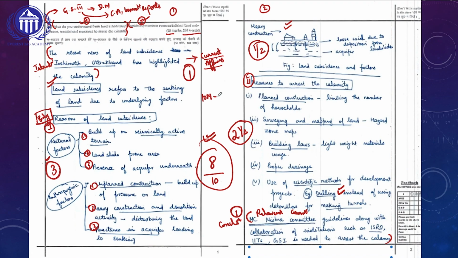and we need to always come up with the maximum number of points. And whenever we are writing a 10-marker question, my suggestion would be to try to come out with a minimum of 6 points to a maximum of 10 points. Here, if you look at this topper, he has written 6 points for the first subheading and 5 points for the second subheading. So overall, this topper has written 11 points. So in any case, the examiner needs to award at least the minimum marks for these points. That is why this topper is consistently able to get the maximum marks with his answer writing technique.